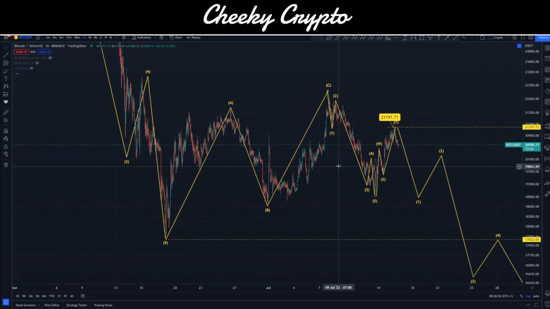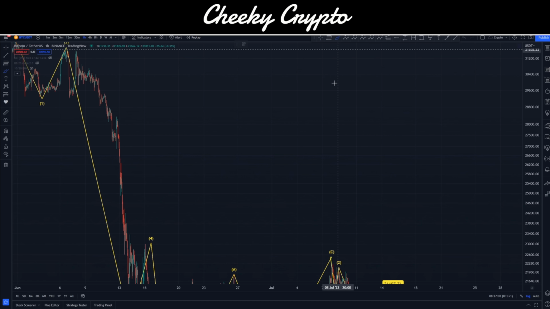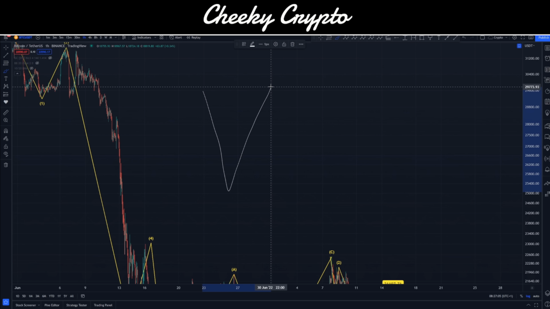just in the same way that people were talking about the Adam and Eve pattern. An Adam and Eve pattern is a double bottom pattern. This is not what we've seen here. So for example, I'm just going to draw this out, right? We have a V as our Adam, and then our Eve should be a cup like this, right? And that's kind of what you have. Then you move on up, you kind of backtest this area and you move upwards.